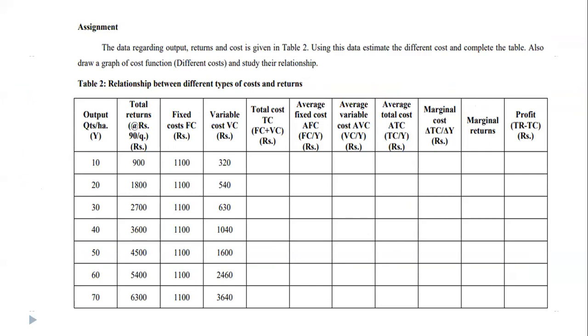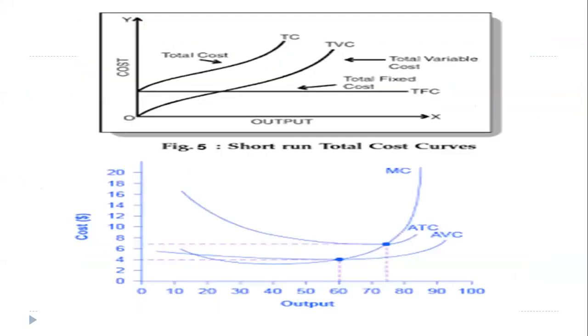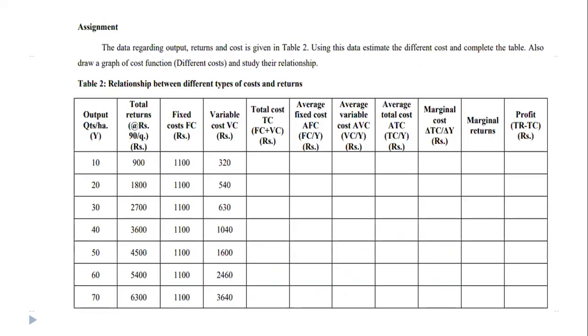With the help of this data, you also draw two diagrams. In the first one, you show total cost, variable cost, and fixed cost. In the second diagram, you show marginal cost, average total cost, average variable cost, and average fixed cost. This is your homework. Try to understand and complete it. Thank you.